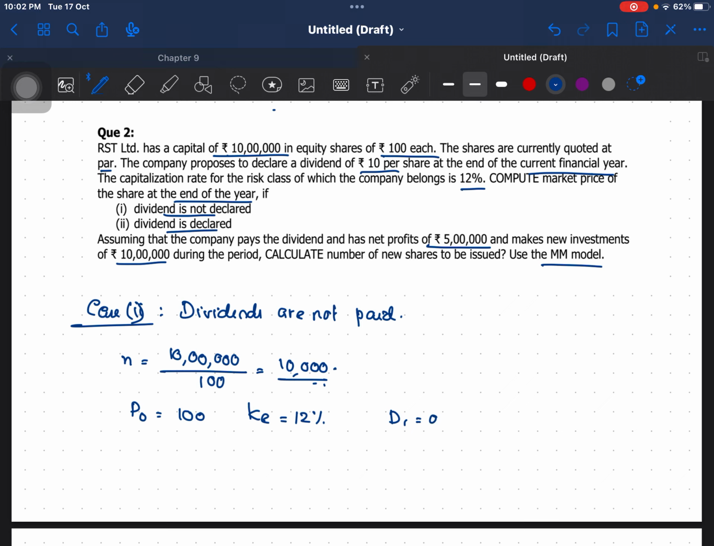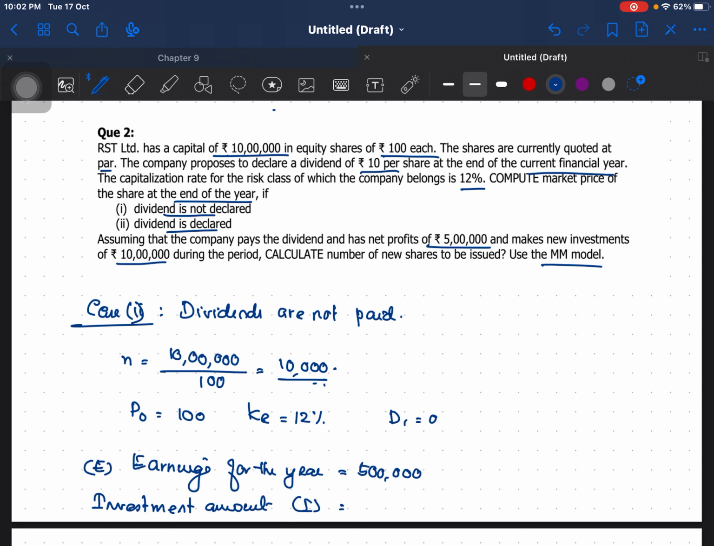Now, what is the earnings? Earnings for the year is 5 lakh, and that is E. Then the investment amount, that is I, is 10 lakhs.